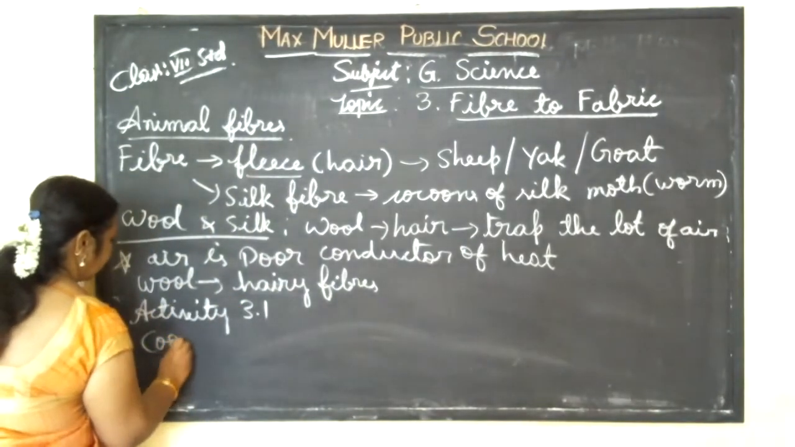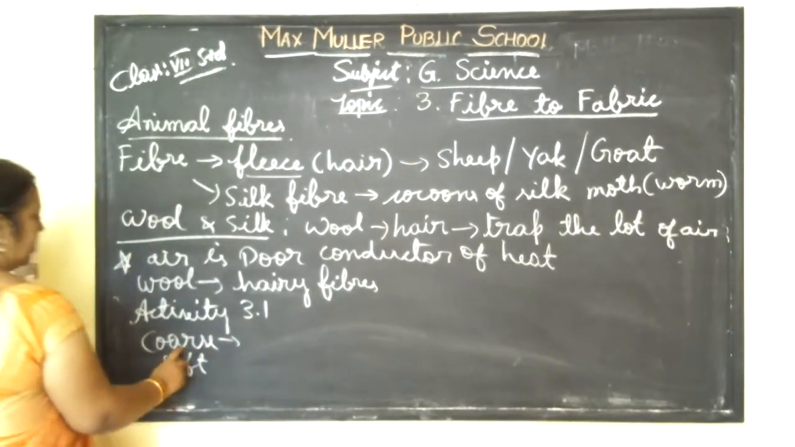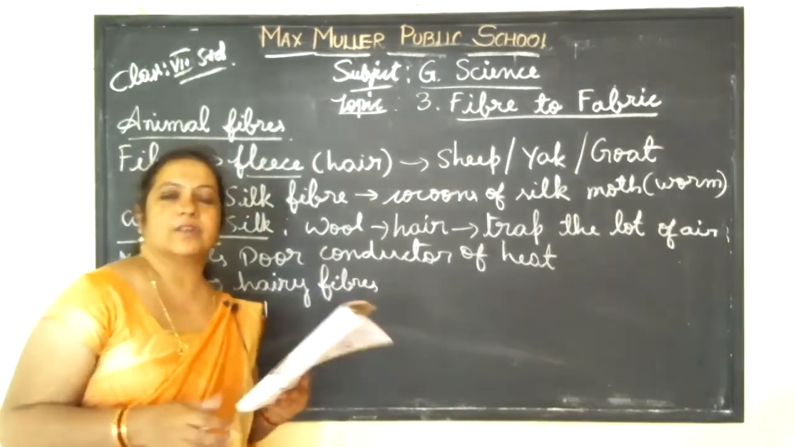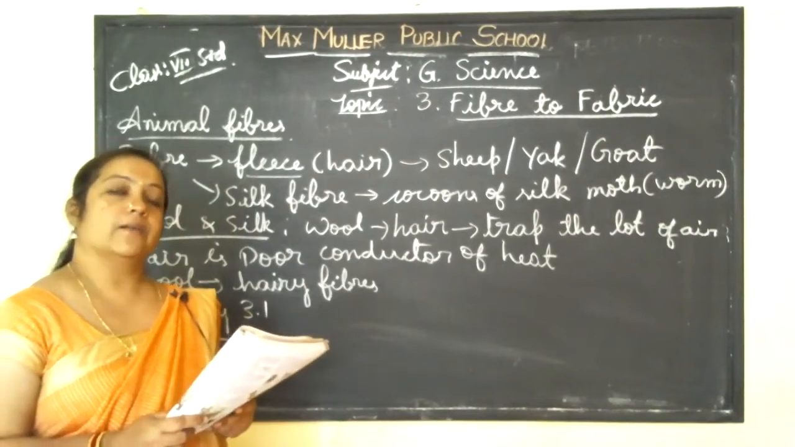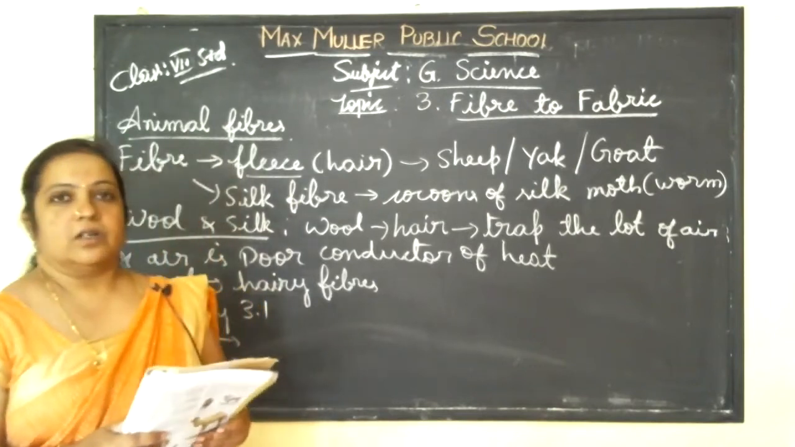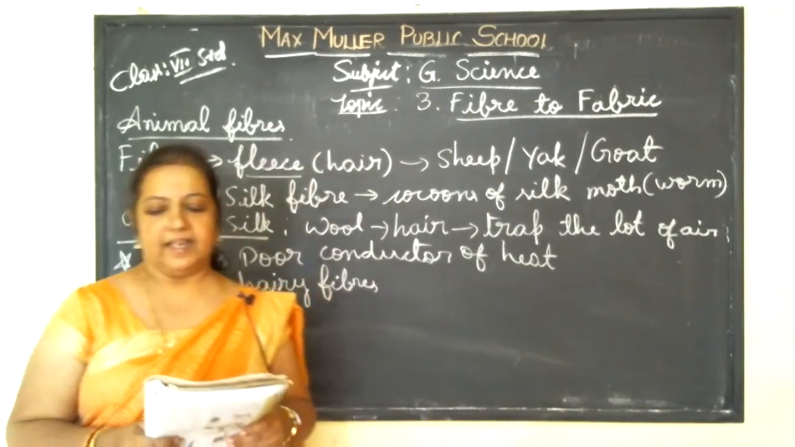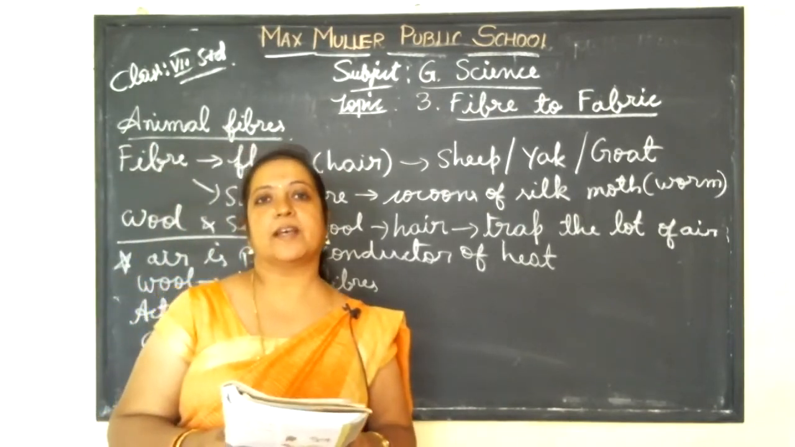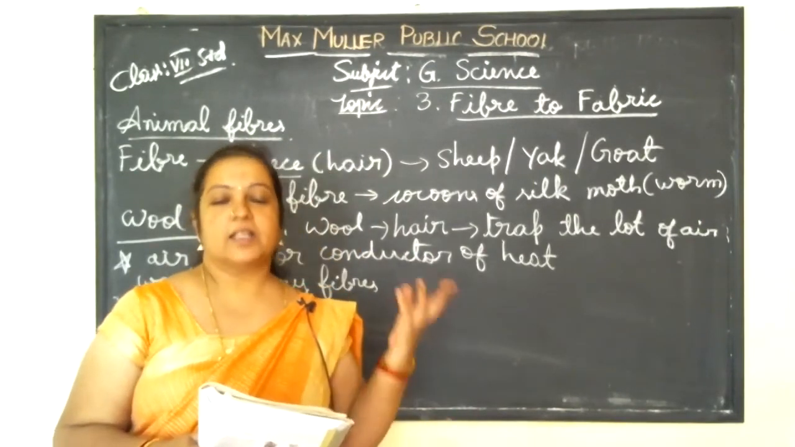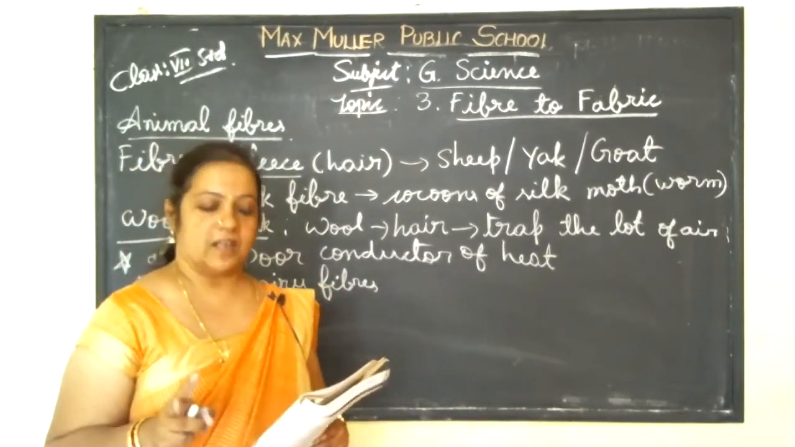Coarse means rough. Another one is soft. So one is coarse and another one is soft. You write down which is the soft wool you are finding and which is the coarse or rough wool. So that is the activity. Now, the hair of the sheep also has two types. One is the coarse beard hair, another one is the soft under hair.